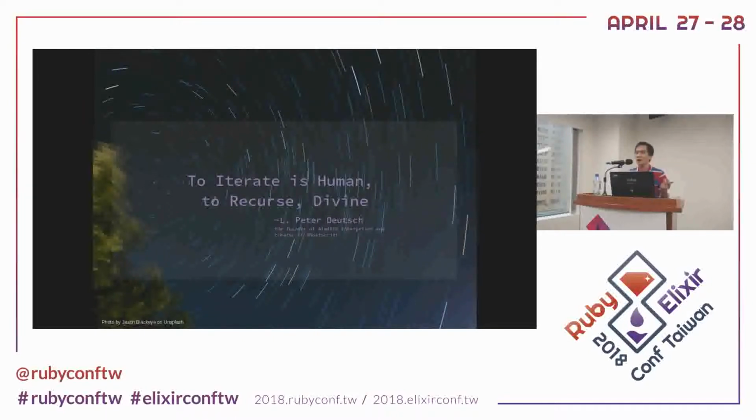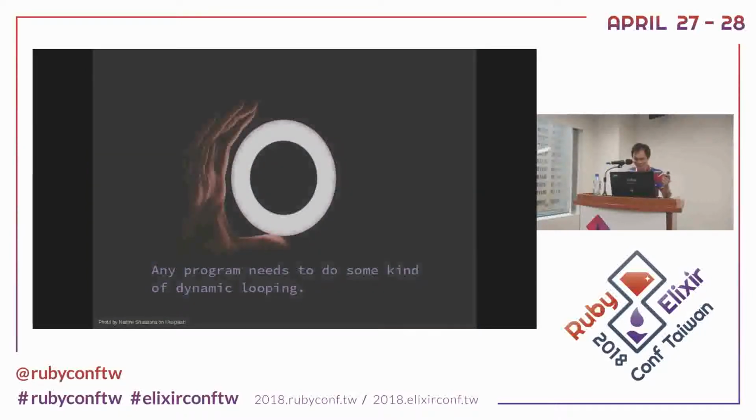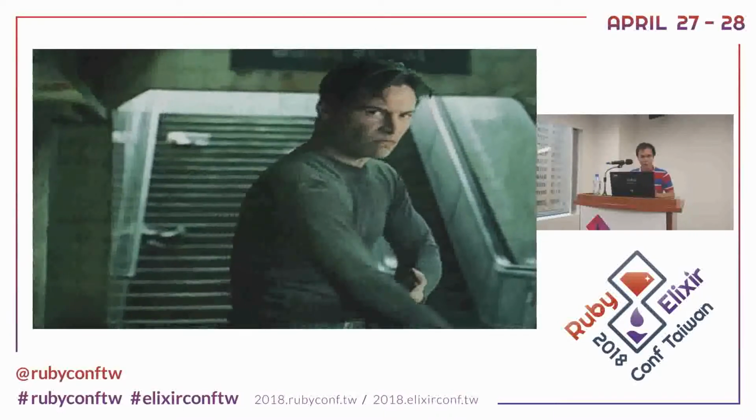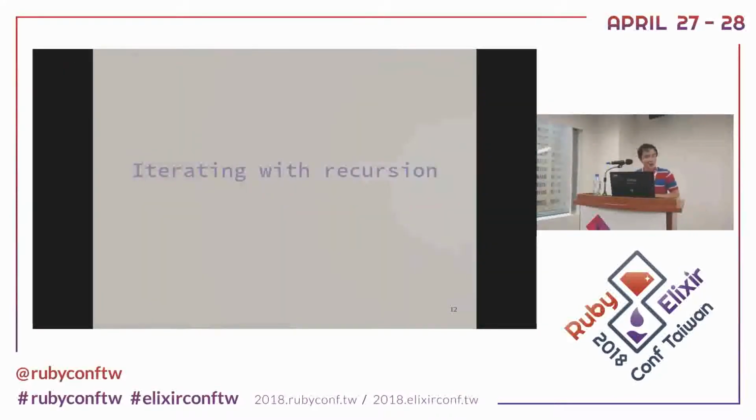So if you want to be some kind of god-human, you can learn recursion, and you will be some kind of divine. Any program needs a way to do looping. But in Elixir, the principal looping is only recursion. So forget about iteration. We will do iteration with recursion.